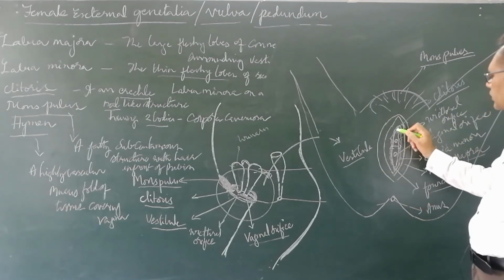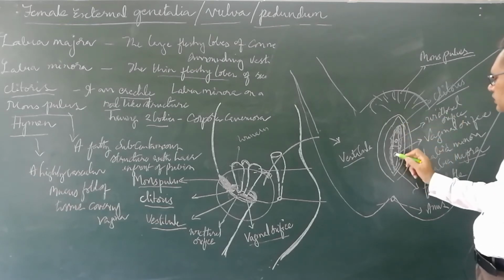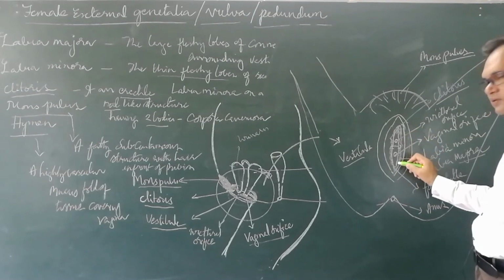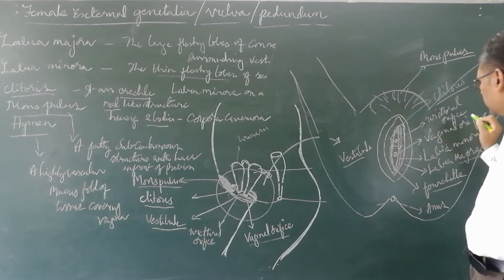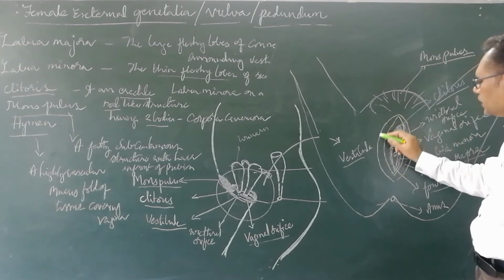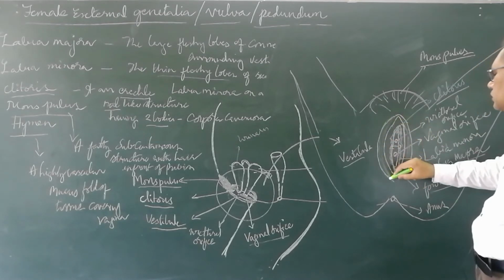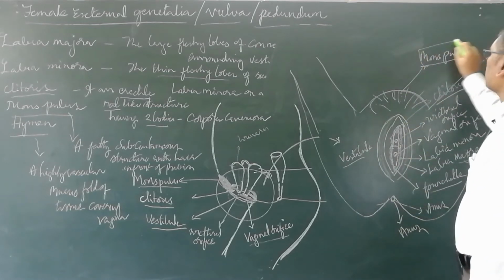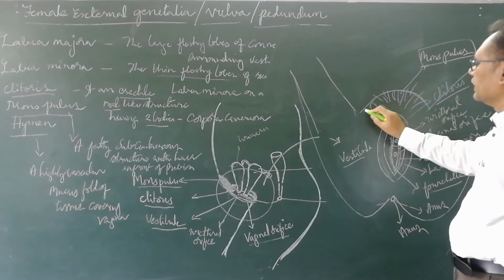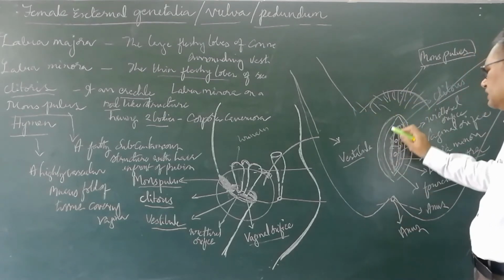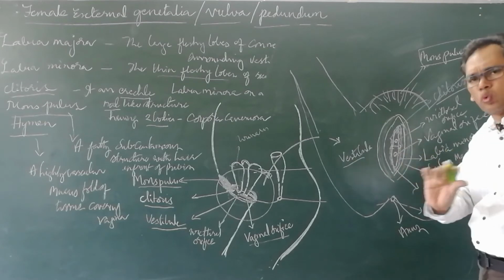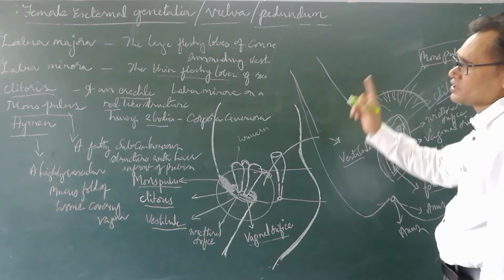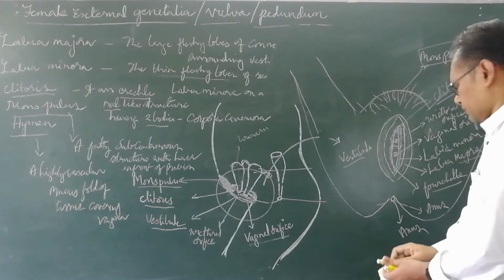Towards the urethral opening is the clitoris. Towards the vaginal orifice is the fourchette. This fleshy thin fold is the labia minora. This one is the labia majora, and this is the anus. This is the mons pubis, a fatty layer with hair. This entire structure is called the pudendum or vulva, which consists of the vestibule. This is the female external genitalia.